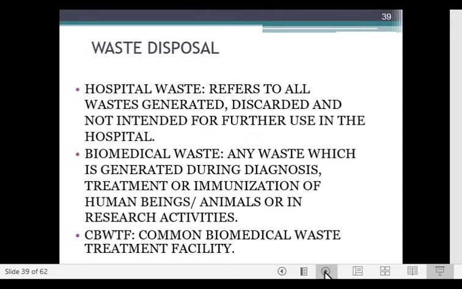It refers to all the waste generated, discarded and not intended for further use in the hospital, while biomedical waste is any waste which is generated during diagnosis, treatment, or immunization of human beings or animals in research activities.